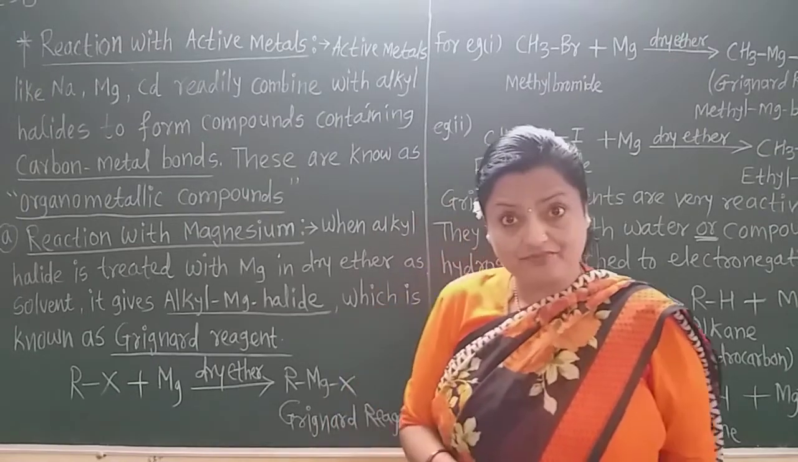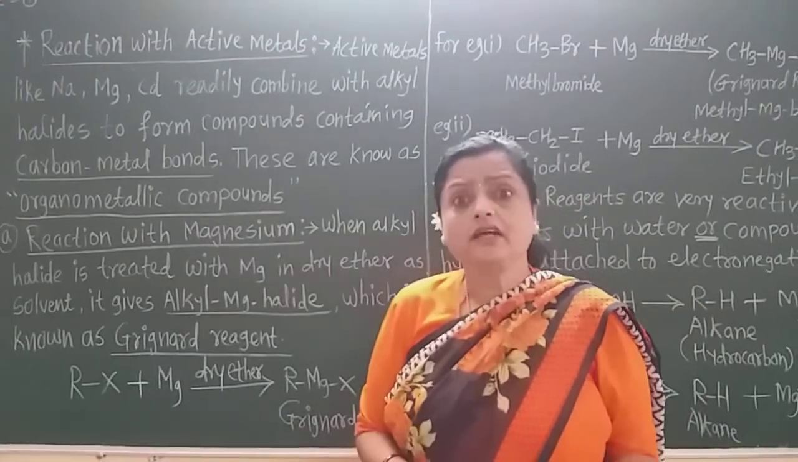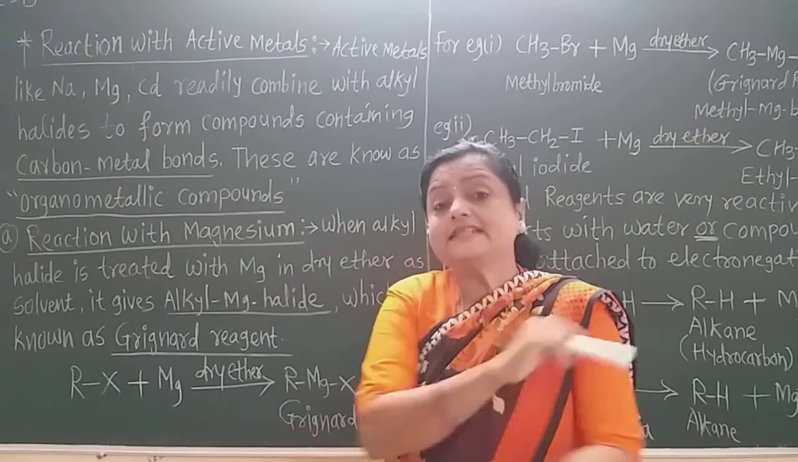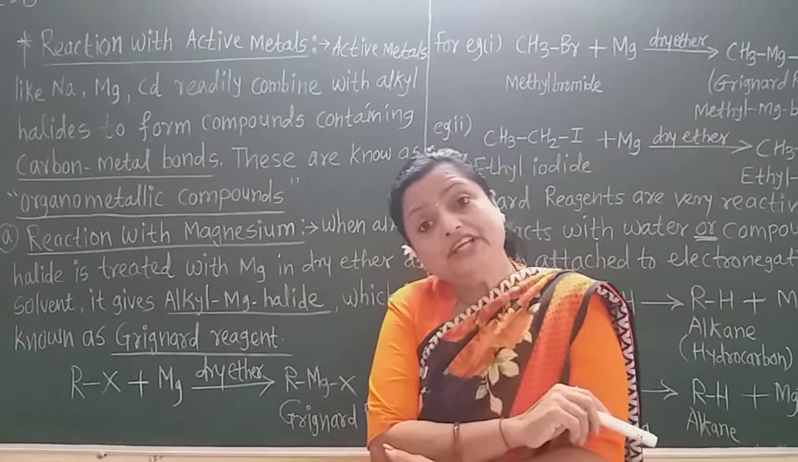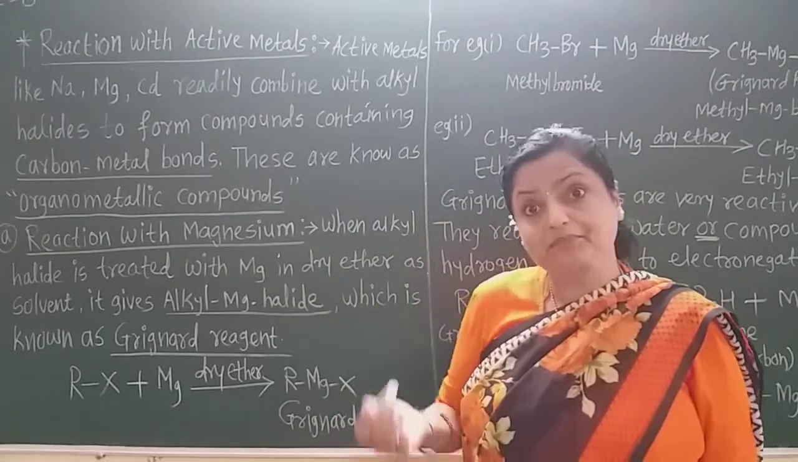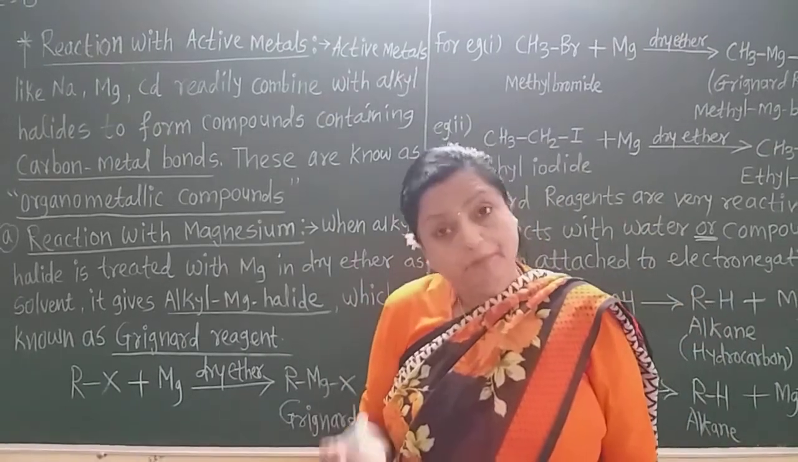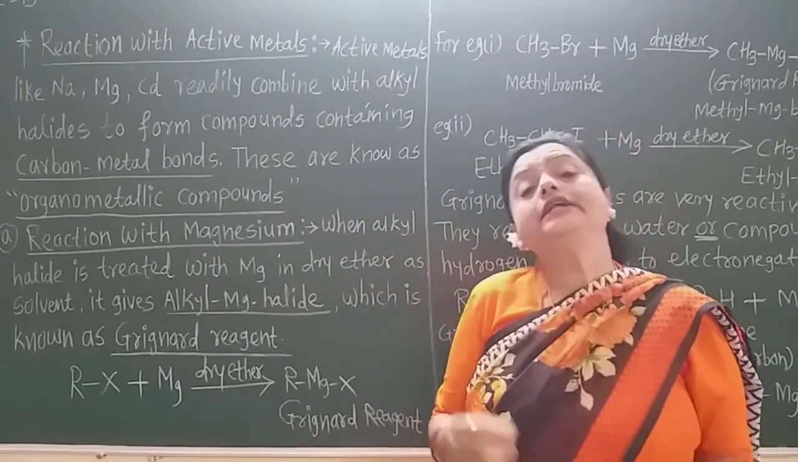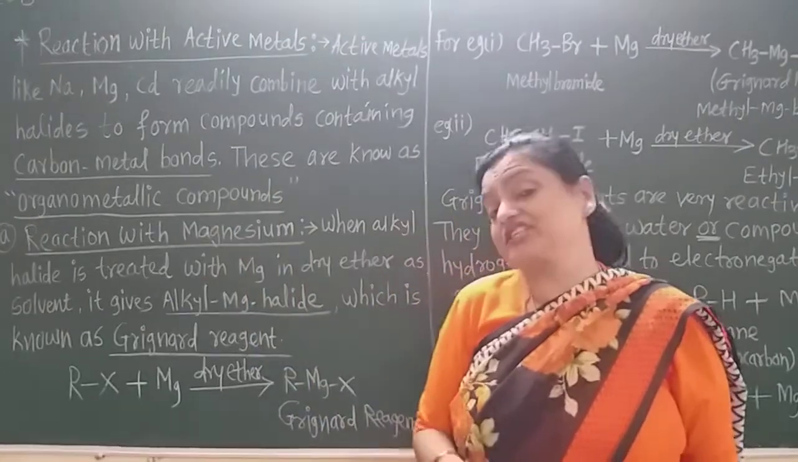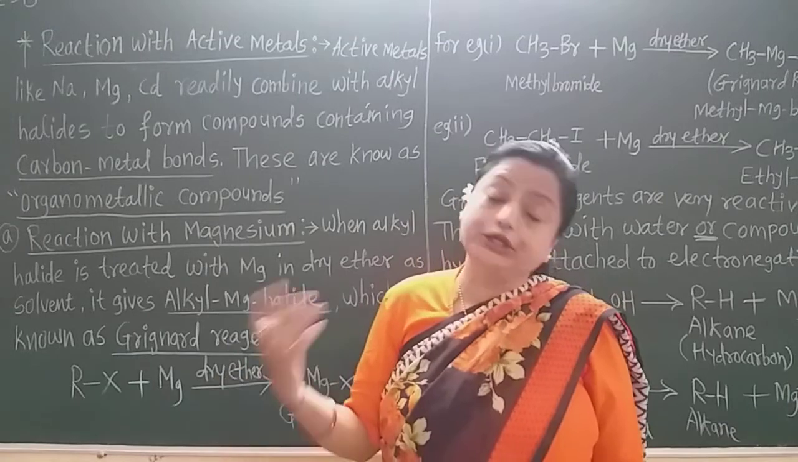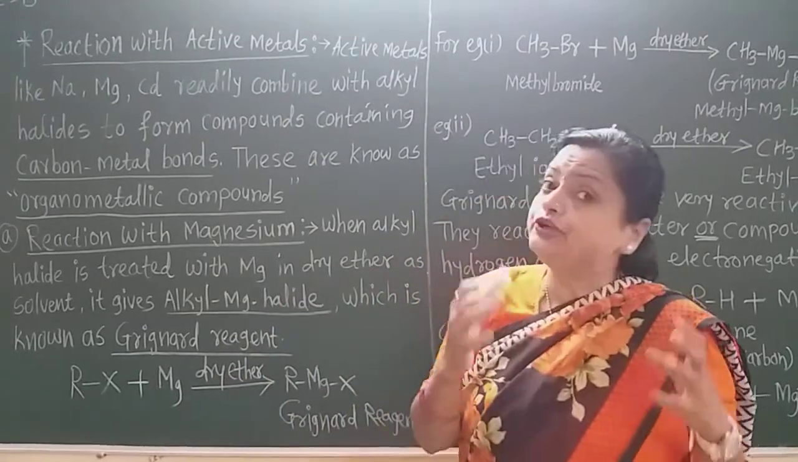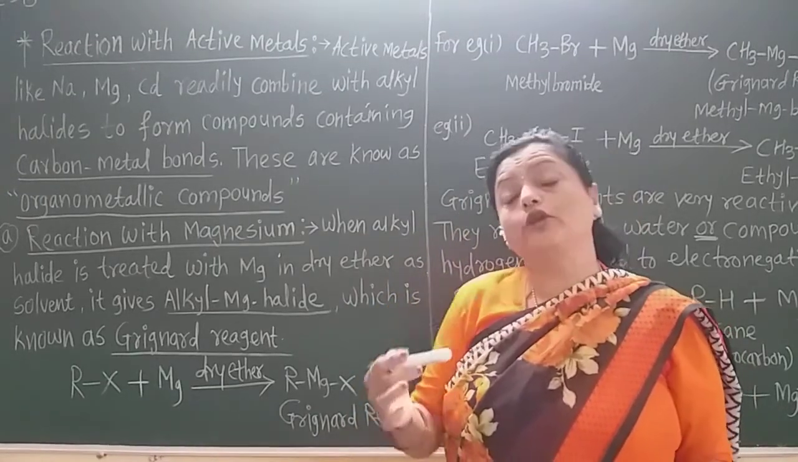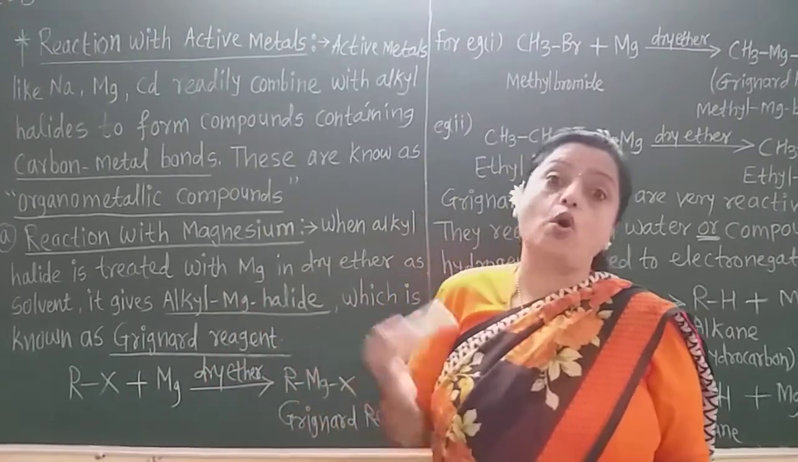Because Victor Grignard discovered this reagent in the 19th century, around 1900, and he was awarded the Nobel Prize in 1912, because this organometallic compound is very useful in the preparation of many other organic compounds such as alcohols, aldehydes, ketones, acids etc. Therefore this is a very useful compound, the Grignard reagent, and that's why alkyl magnesium halide is called the Grignard reagent.